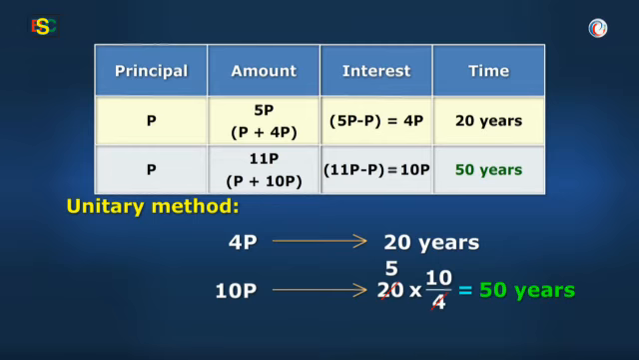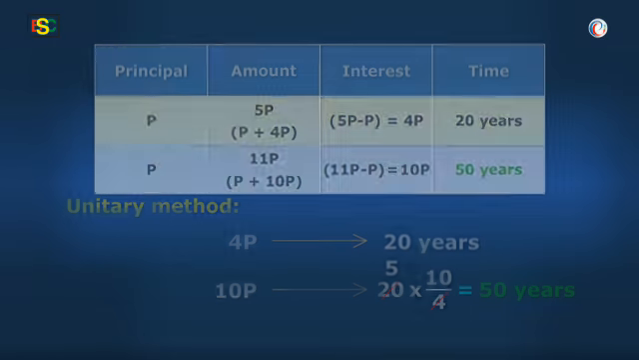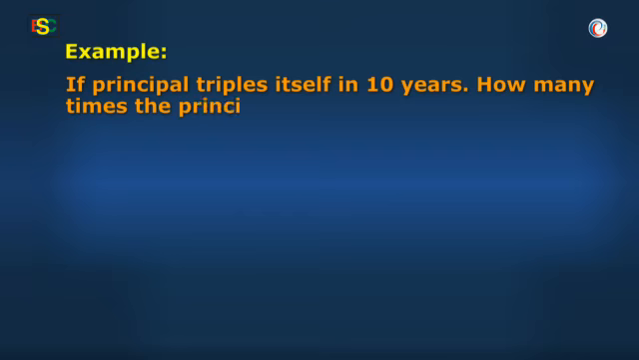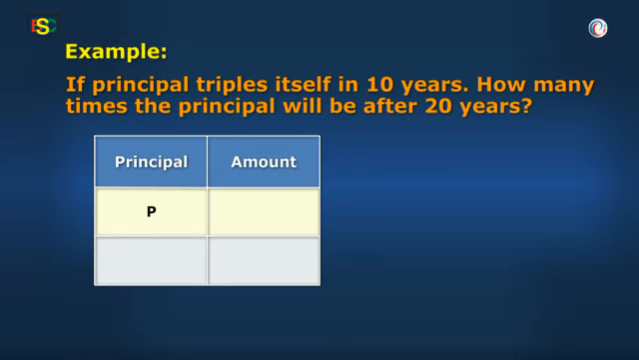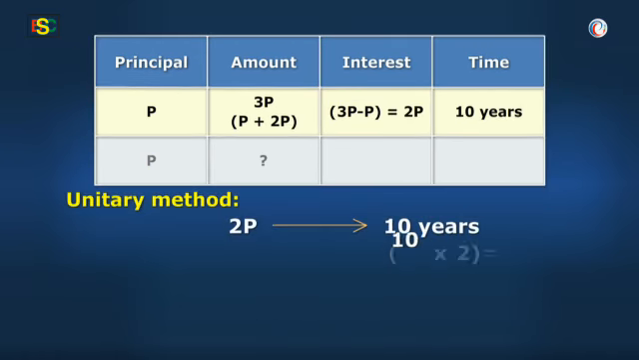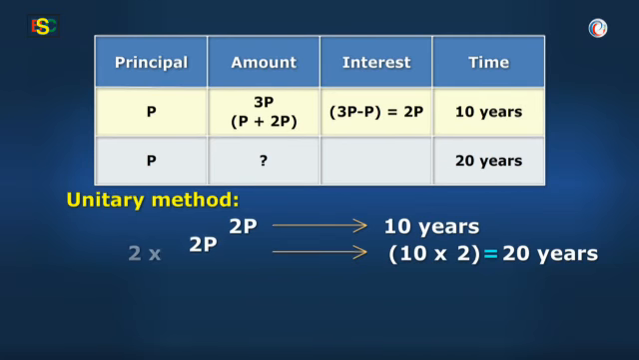I got it, Baba. Okay, do this one now. If principal triples itself in 10 years, how many times the principal will be after 20 years? Principal triples itself means P becomes P plus 2P in 10 years. That means 2P interest in 10 years. So in 20 years, it will definitely earn 4P interest. It becomes 4 times in 20 years.